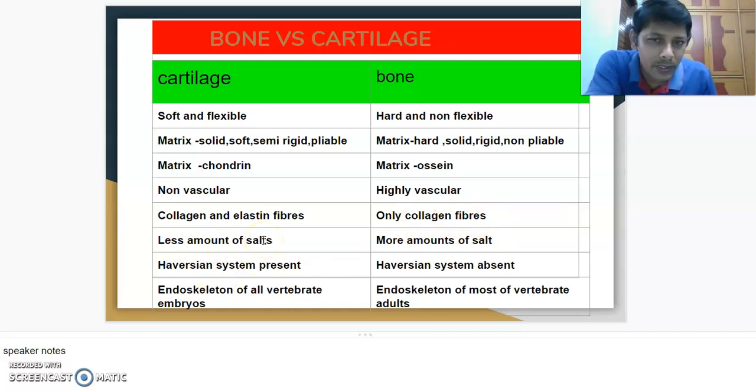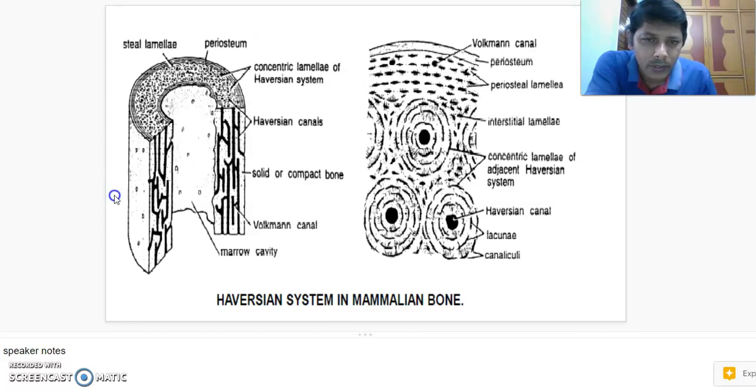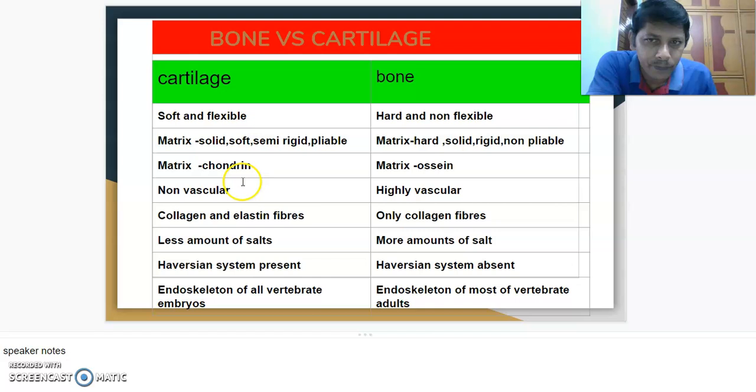Less amount of salts are present in cartilage, such as chondroitin sulfate. Okay, there are some salts, but in a small amount. Here, more salts are present in the bone. And the Haversian system is present. We learned the Haversian system earlier. This is the Haversian system in the mammalian bone. Haversian systems are present in bone and absent in cartilage. Cartilage does not have the Haversian system, which is the structural and functional unit of bone, otherwise called osteon.